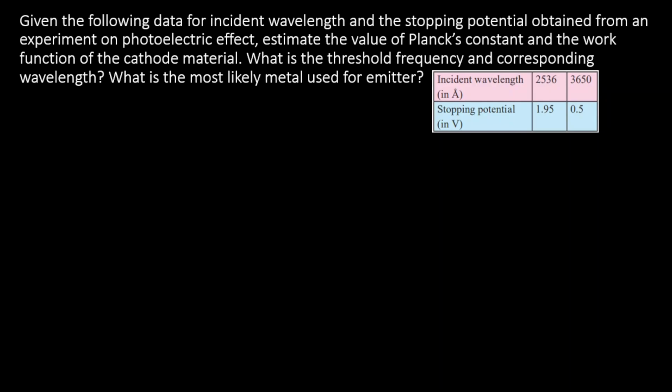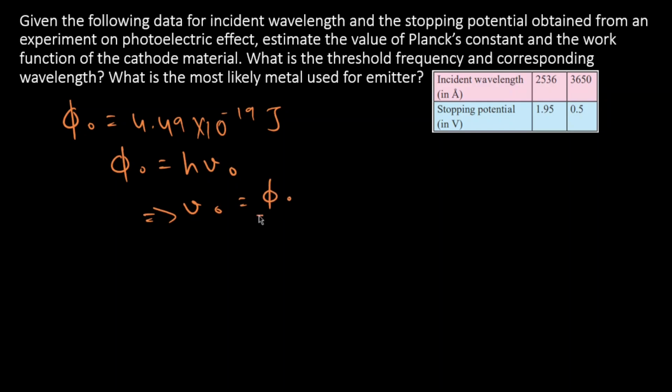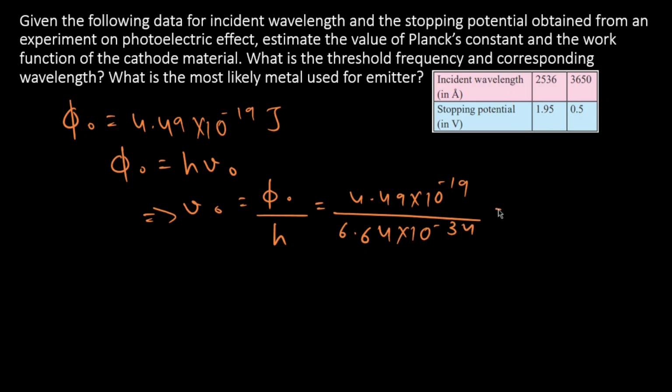Now let's evaluate the threshold frequency and corresponding wavelength. So our work function was 4.49 into 10 raised to minus 19 joules. So we know work function is h nu naught, which implies nu naught is work function by h, that is 4.49 into 10 raised to minus 19 divided by 6.64 into 10 raised to minus 34, which comes out to be 6.76 into 10 raised to 14 hertz.